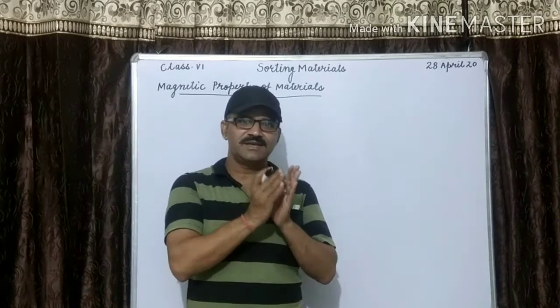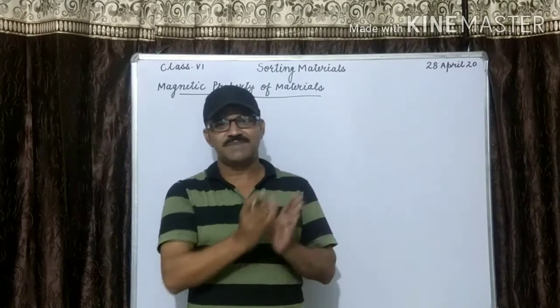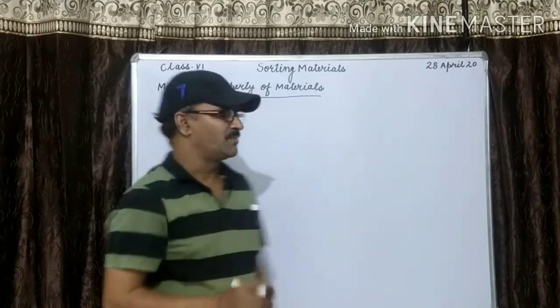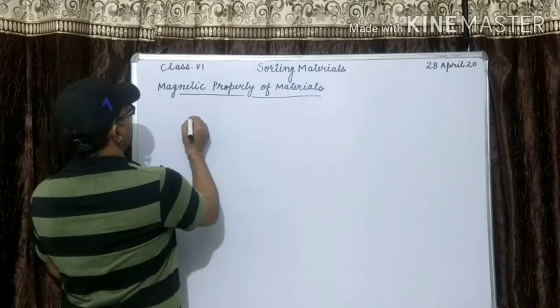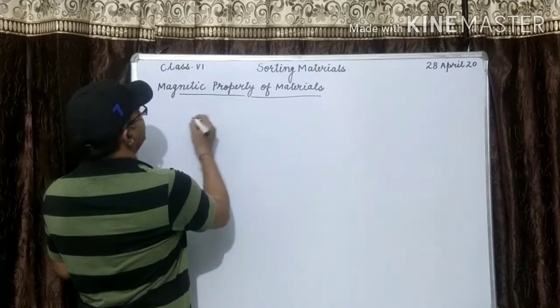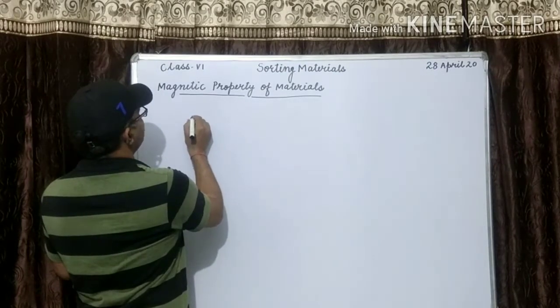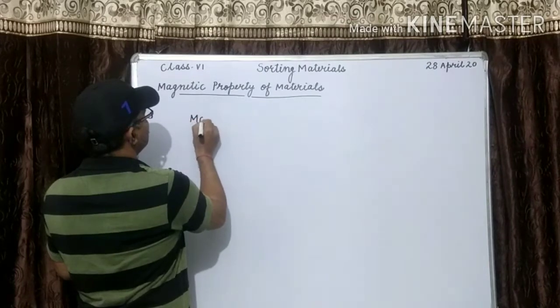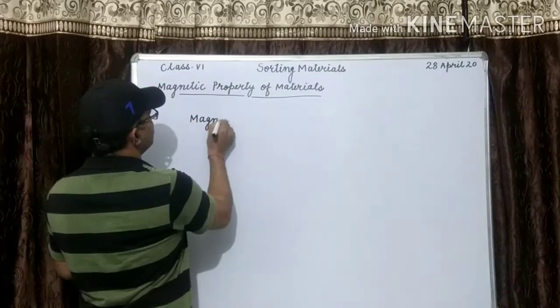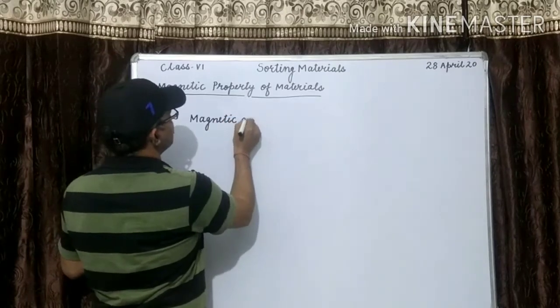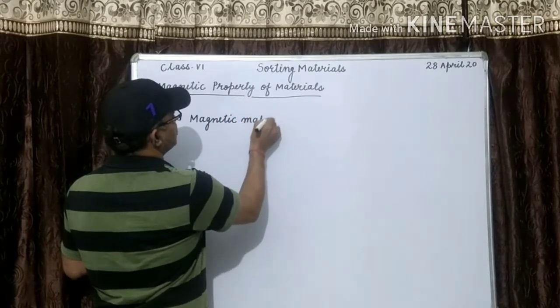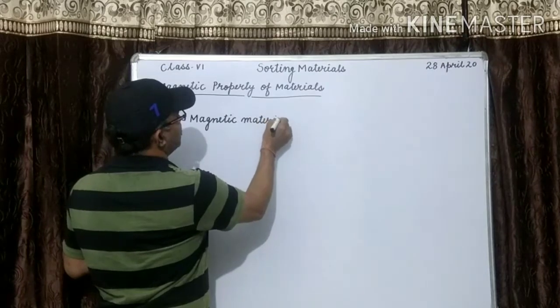Materials that get attracted towards a magnet have the magnetic property. There are two types of materials. One is magnetic material.